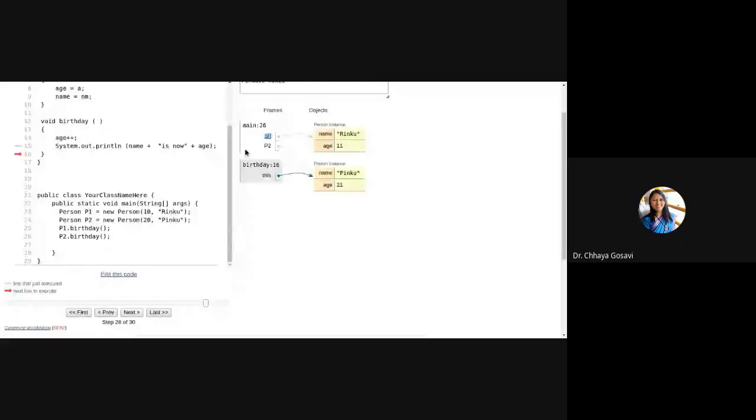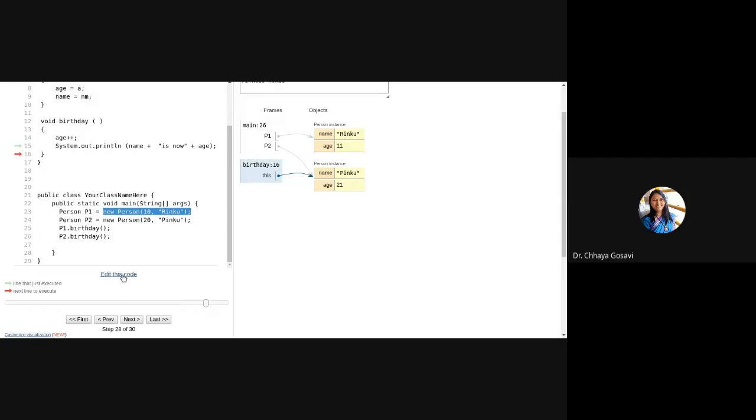I have shown this example just to make it clear that when we write Person P1, this line will just create a variable. It is just a variable which is pointing to that particular object. And when we write new Person, only then memory gets allocated to it. So these are two-step processes.